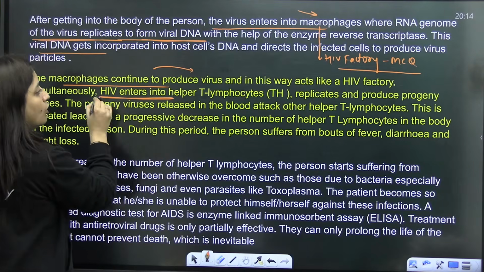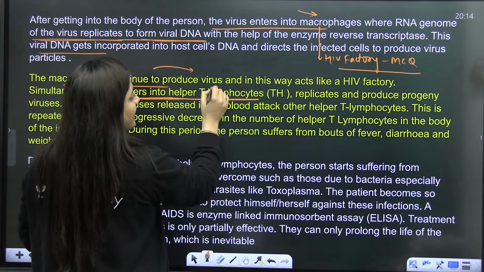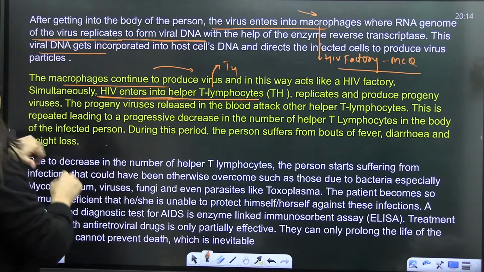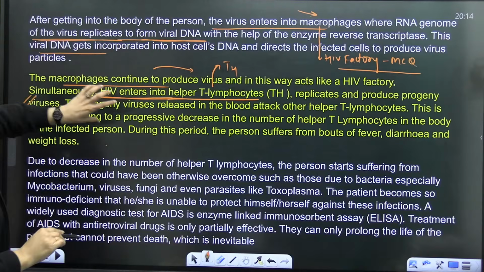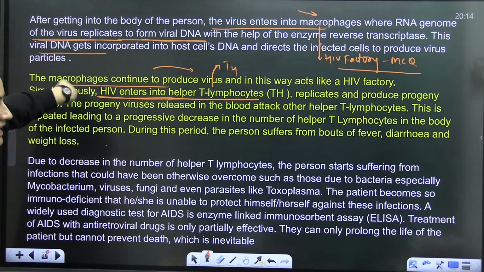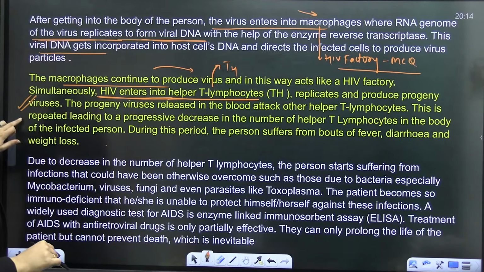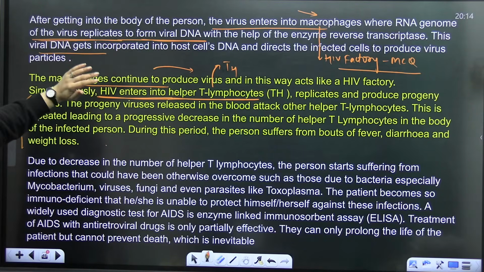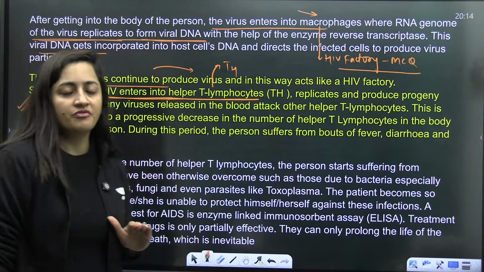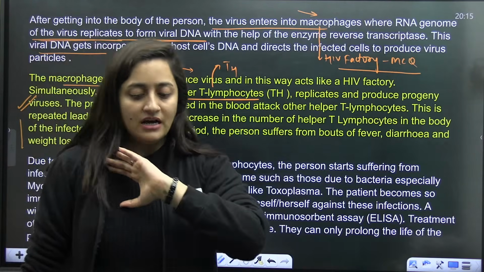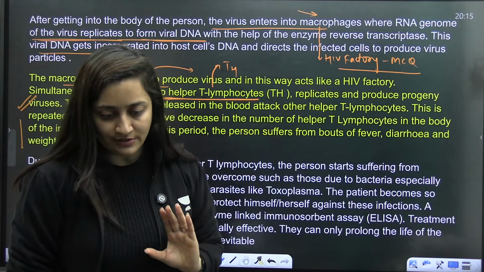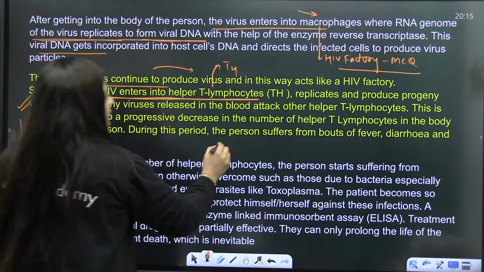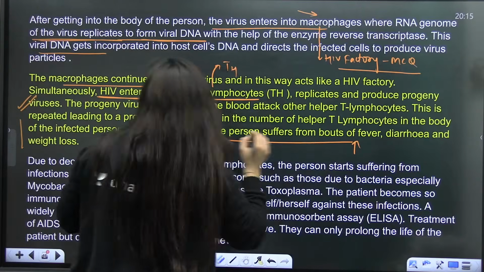So HIV will also enter into the helper T lymphocytes, where it will replicate and produce its progeny viruses. They will again be released in the blood and attack the lymphocytes again, and that is how their number is going to decrease. It is going to affect our immune system, right? The decrease in the number of helper T cells means our immune system is losing its efficiency. Got that? So during this period, the person will suffer from bouts of fever, diarrhea, and weight loss.